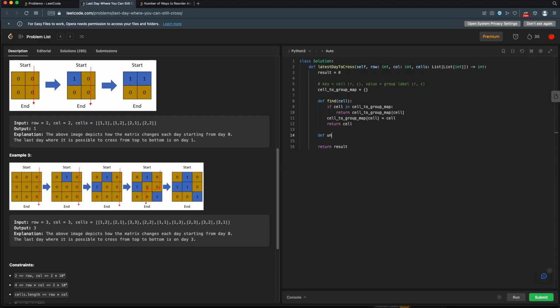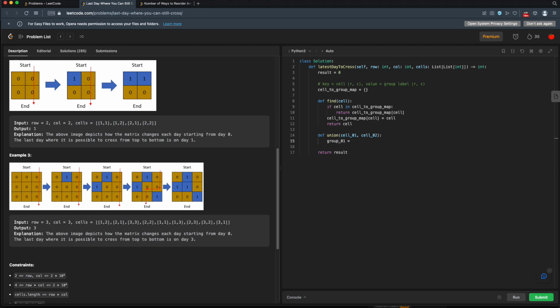All right, what's our union? Now our union will take two cells, cell 1 and cell 2. What this needs to do is basically union the two sets, or the two groups that these cells belong to. So let's first look up which group these cells belong to. I'll have group 1.